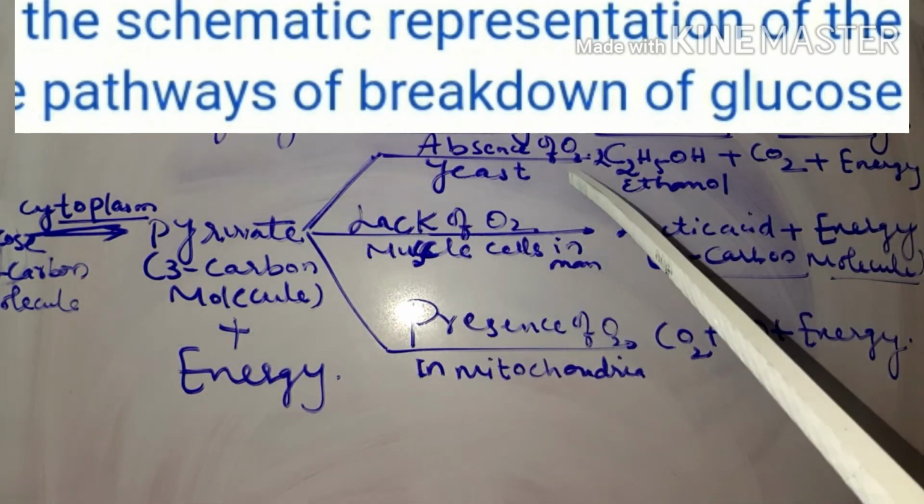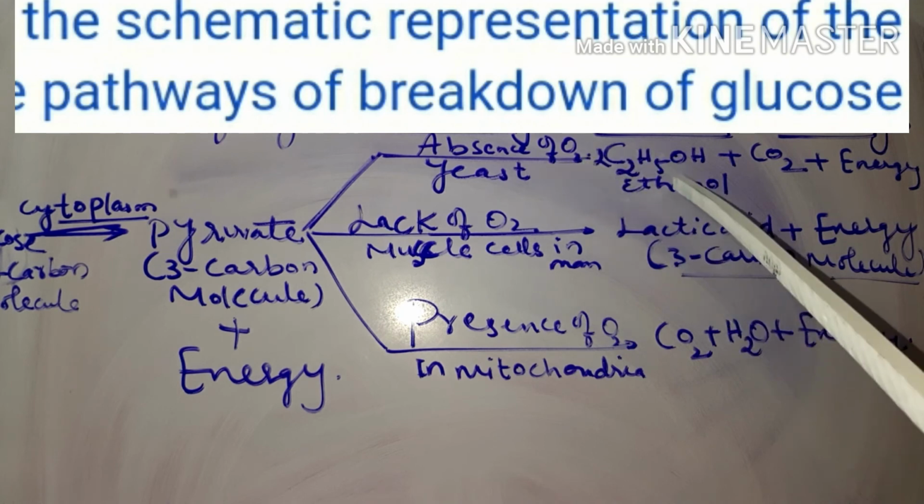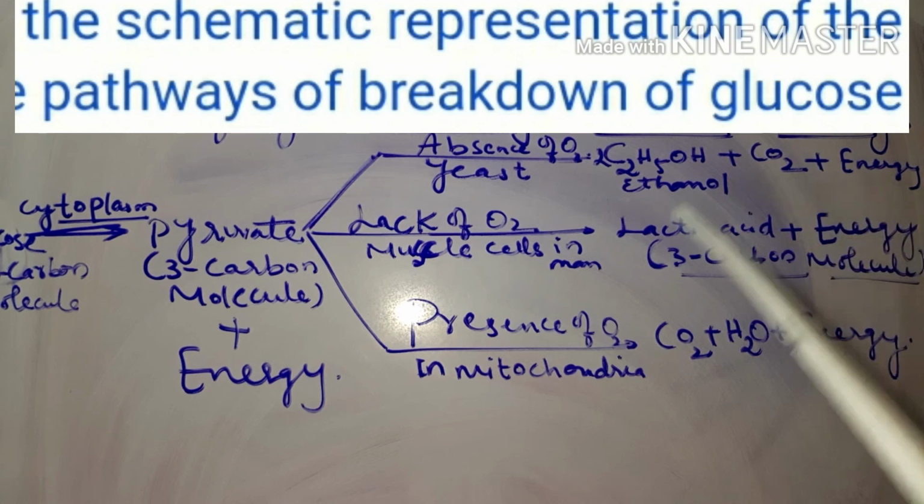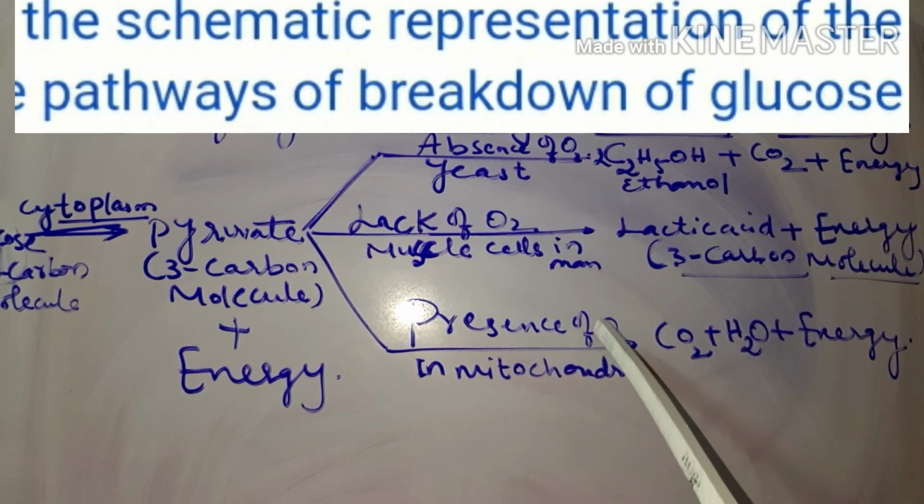One is in the absence of oxygen, that is in the yeast, to produce ethanol and carbon dioxide with less amount of energy. One more is in the muscles where lack of oxygen is present, to produce lactic acid and again less amount of energy. And in the presence of oxygen, it undergoes aerobic respiration in the mitochondria of the cell to produce a large amount of energy.